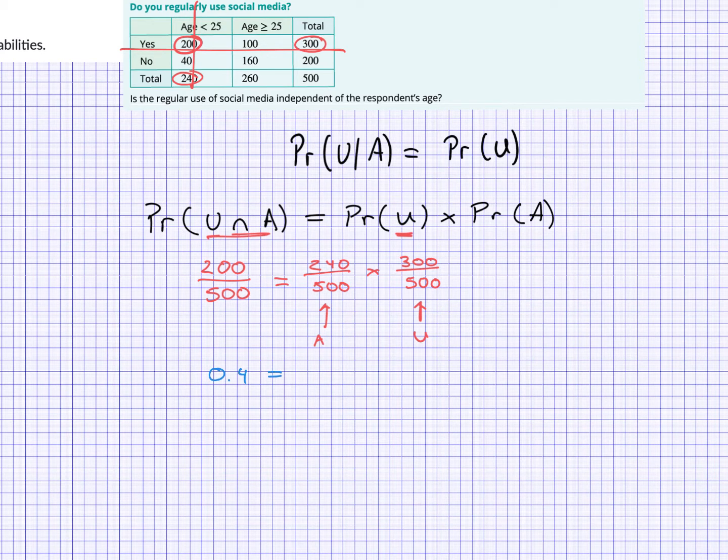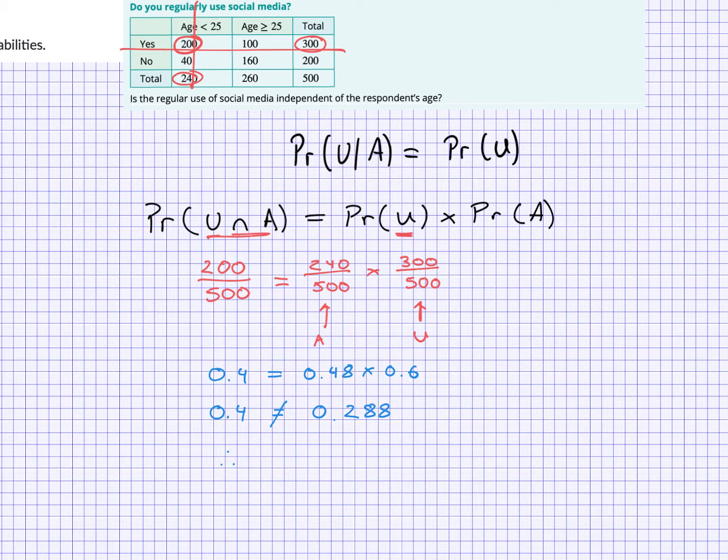240 out of 500 is 0.48. 300 out of 500 is 0.6. Calculate that: 0.48 times 0.6, and we get 0.288 as our answer. And we can see here that 0.4 does not equal 0.288.